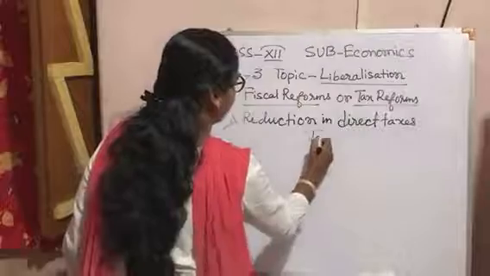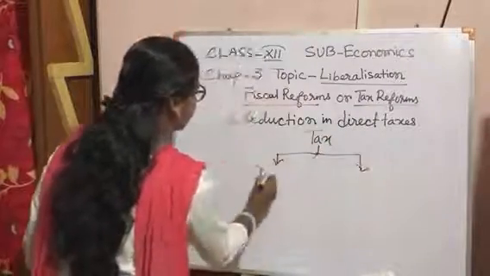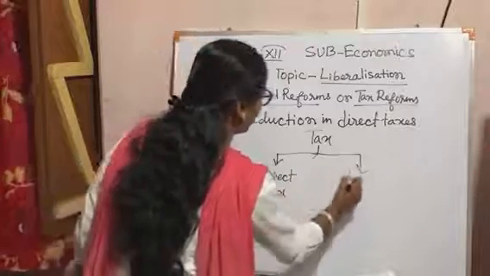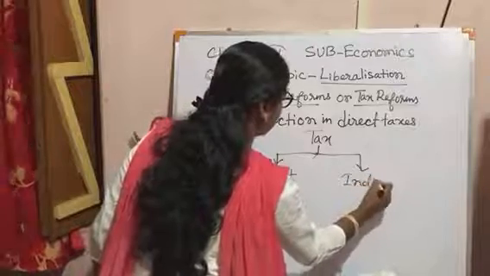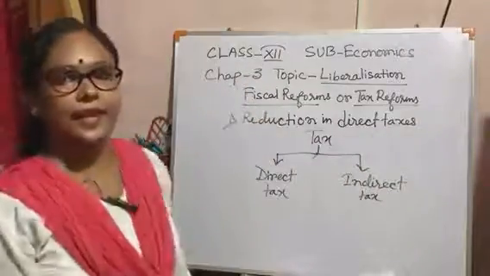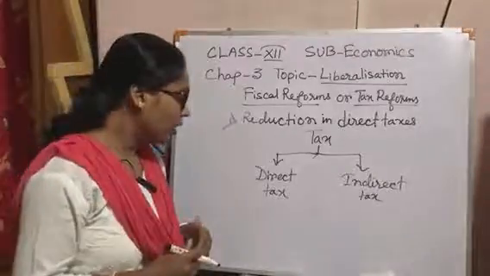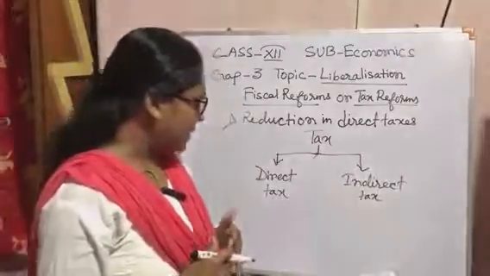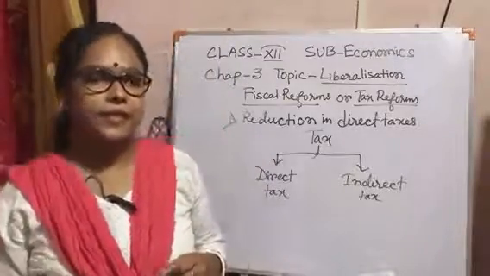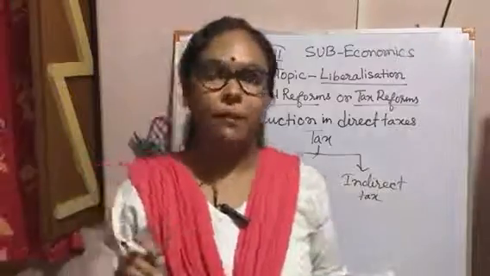There are two types of tax: one is direct tax, another is indirect tax. So what is direct tax? Direct tax means those taxes the burden of which cannot be shifted onto others. That means the person himself or herself pays tax to the government directly.